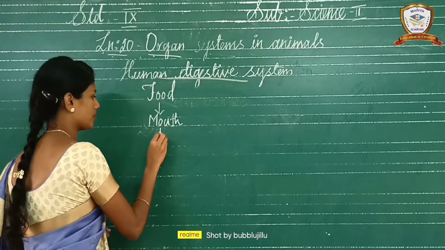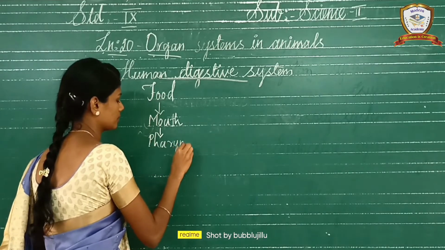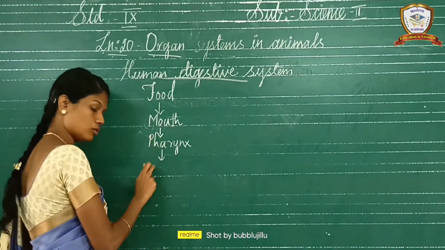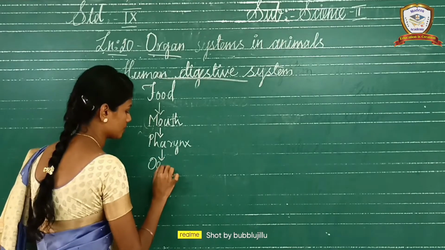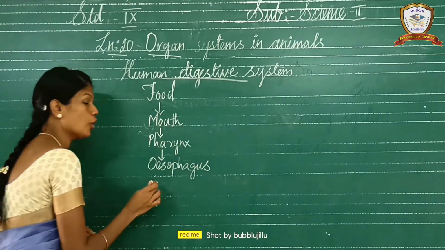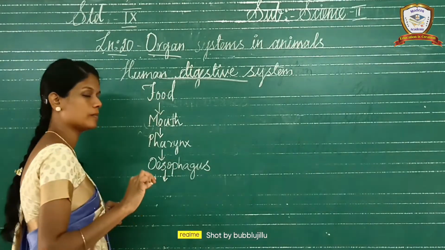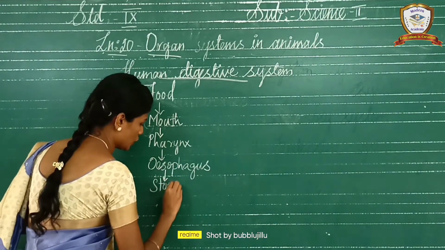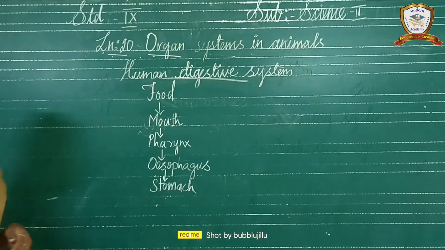Next to the mouth, the pharynx. The pharynx connects the mouth to which one? Esophagus. The esophagus is a food pipe. This food pipe opens into the stomach. In the stomach, the food particles are stored in the stomach region only.